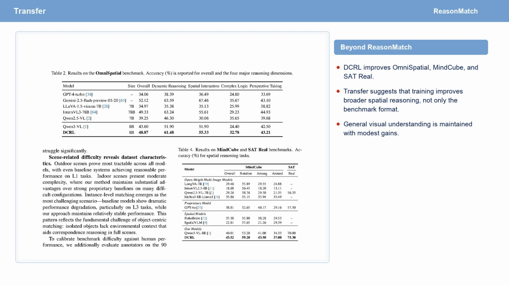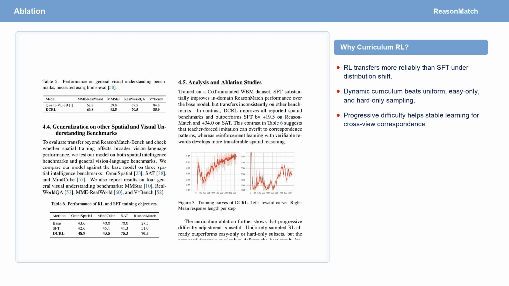The comparison with supervised fine-tuning helps explain why reinforcement learning is useful here. SFT improves in-domain ReasonMatch performance, but transfers less reliably and can degrade performance on some spatial benchmarks. In contrast, DCRL improves ReasonMatch and transfers more consistently. This supports the idea that outcome-verifiable reinforcement learning can encourage more robust spatial strategies than teacher-forced imitation.